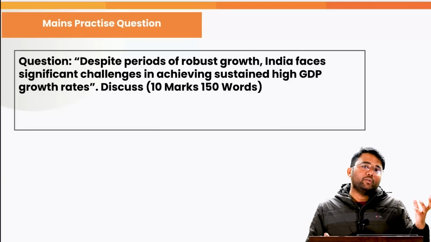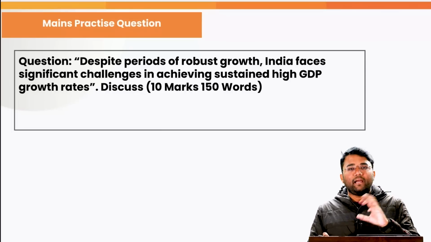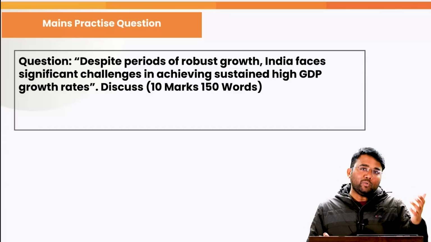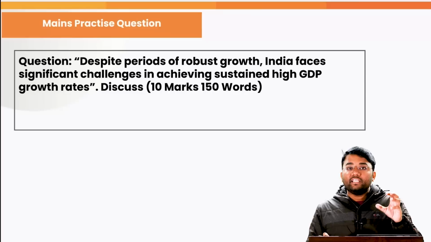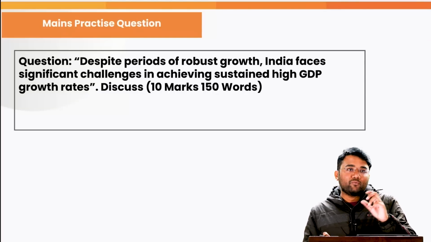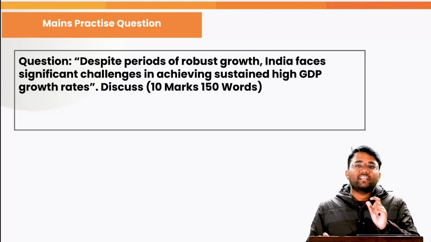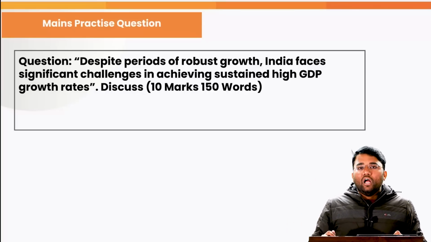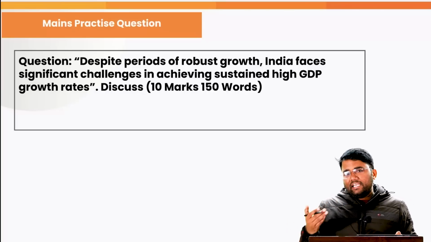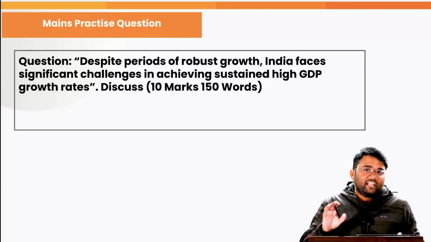So in this particular discussion, we have discussed a few topics like GDP, real GDP, nominal GDP, GDP calculation methodology, and gross fixed capital formation, that is, the amount being invested in fixed capital like machineries, etc. Then the incremental capital output ratio, that is, the extra amount that is required for an increase of 1 unit of production. And then we have seen some of the challenges in sustained GDP growth rate and some possible solutions.